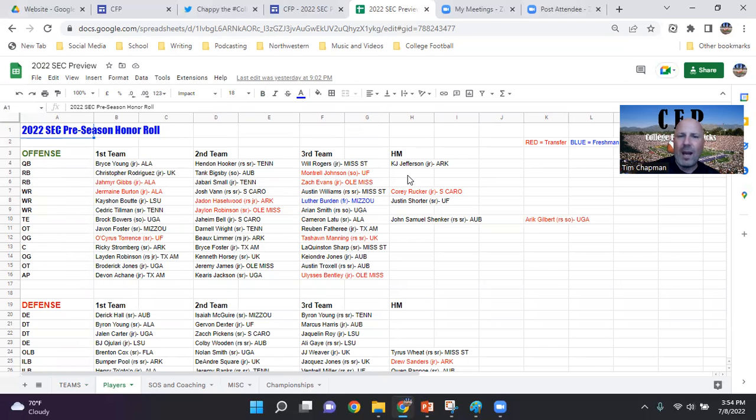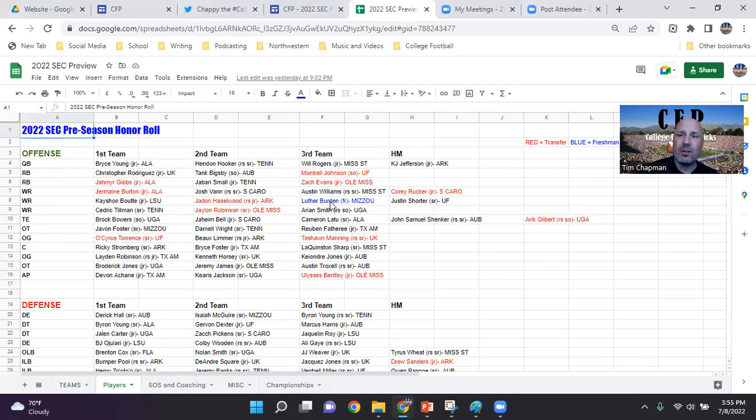Whereas within the running back room, there's really nobody that stood out to me at the time of press to where I said, okay, they need to be thrown in here with these other 6 backs. Color coding here, red means that it's a transfer. So you see quite a bit of transfers into the SEC. Blue means that they are a true freshman.